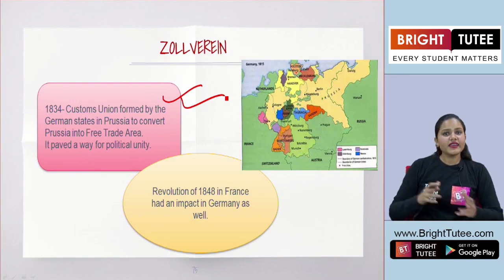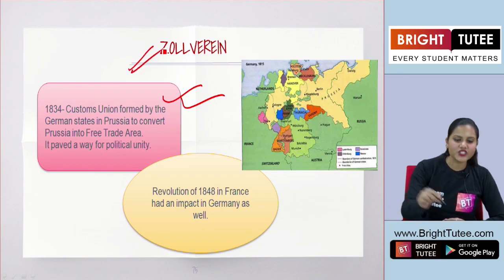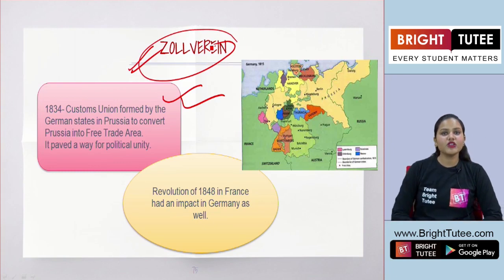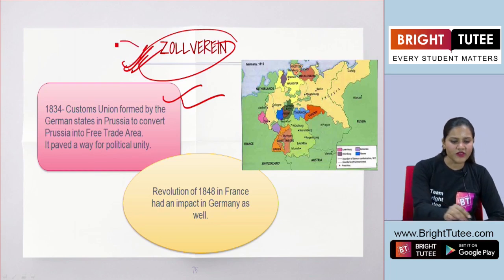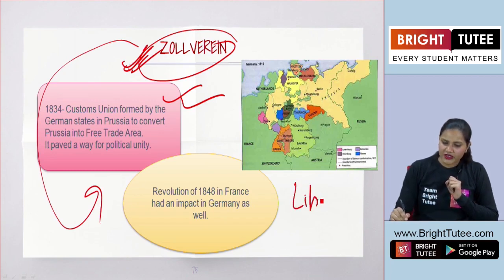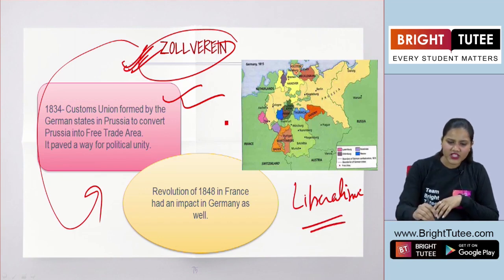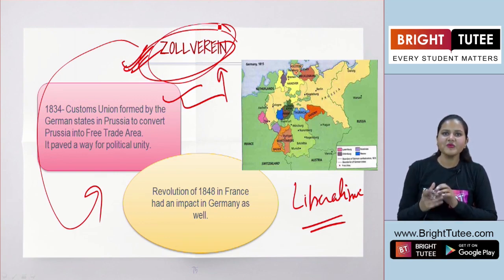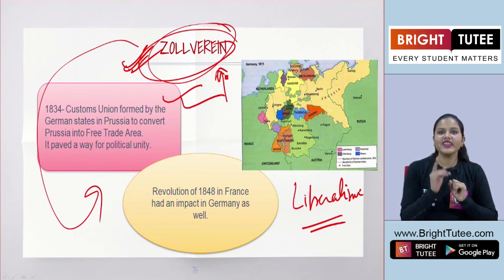Apart from this, let us see what were some other factors that were leading to the unification of Germany. Now, you are aware of this term, that is Zollverein. Let us try to understand how this Zollverein also led to the unification of Germany. Now, students, you already have learned of this ideology, that is liberalism, and in this you have somewhat learned about Zollverein. So, let's have a quick recap of what this Zollverein was in Germany.